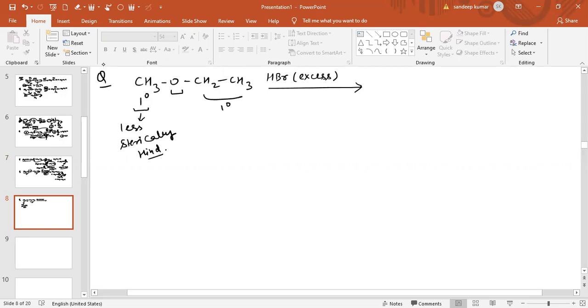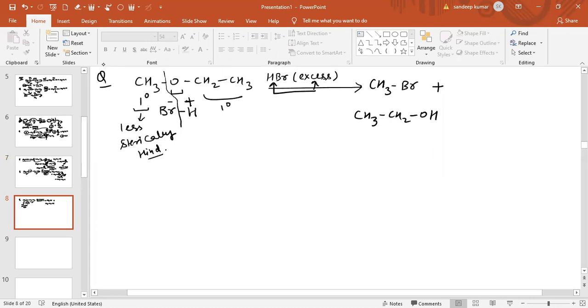So when less steric hindrance is present, the bond of HBr will break in this way. The negative part will go with the less sterically hindered carbon, and the positive part will go with the more sterically hindered carbon. So one of the products obtained is CH3Br, and another product obtained is CH3CH2OH, but HBr is present in excess.